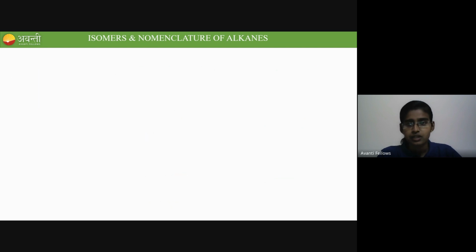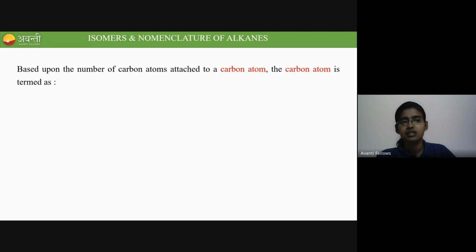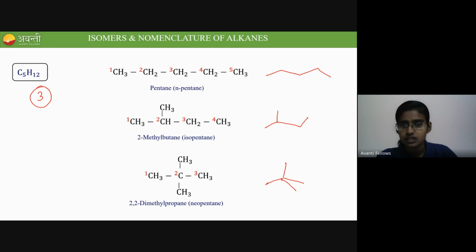Good. Now let's see the different types of carbon. Based upon the number of carbons attached to a carbon atom, the carbon atom is termed as primary, and so on. Something is not clear, Aisha. Which one do you want me to explain? This isomer, the pentane isomer?